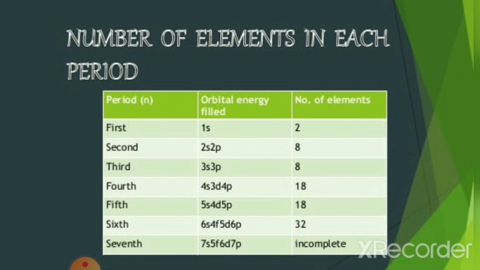Therefore, the 6th period has 32 elements. Now consider the 7th period. 7s, 7p, 6d and 5f orbitals get filled with electrons. 7s 2 electrons, 7p 6 electrons, 6d 10 electrons and 5f 14 electrons. So that again gives a total of 32 electrons. Therefore, 32 elements in the 7th period.